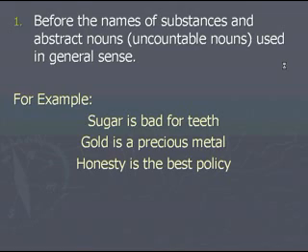And we can't even use an indefinite article, because sugar is uncountable, gold is uncountable, and honesty, all of them are uncountable. You cannot use indefinite articles a or an before them. So the remaining one is only the definite article, the, and you can't use even the, because you are not particularly talking about these things. So remember, don't use definite article before substances and abstract nouns when you're generally talking about them.